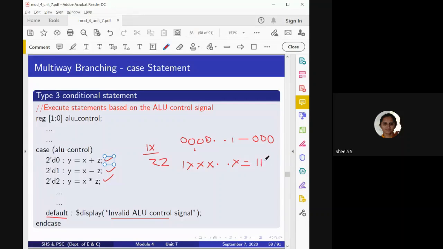So this is how I had given the program in priority encoder. If we place in this order, suppose the input given is like 1100 or 1x or x00, in that case we will get different output.